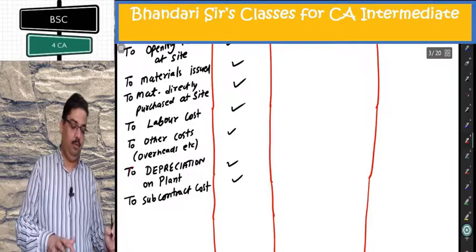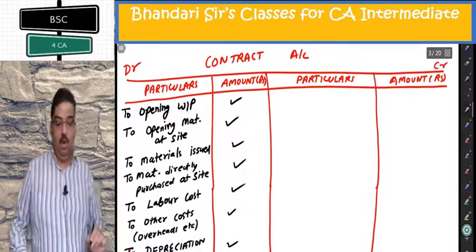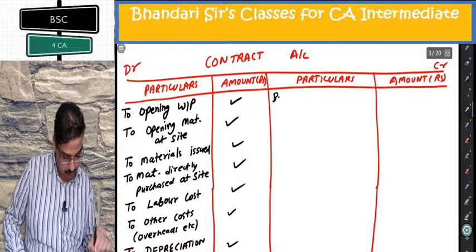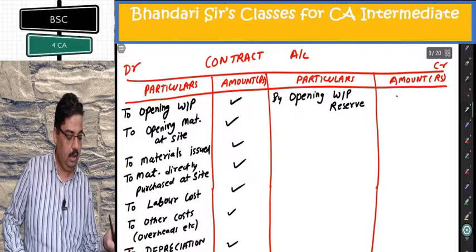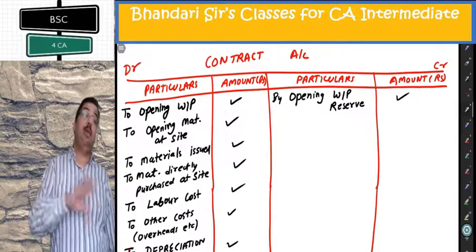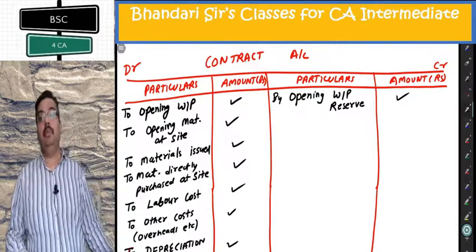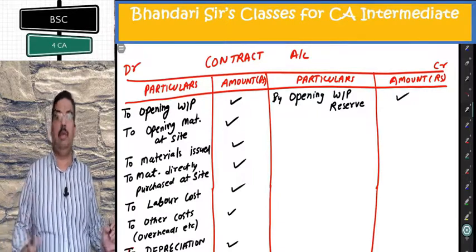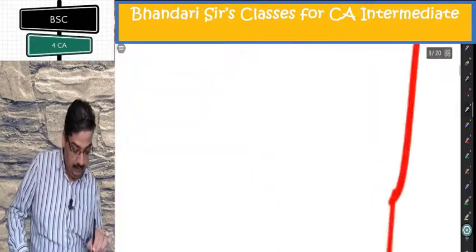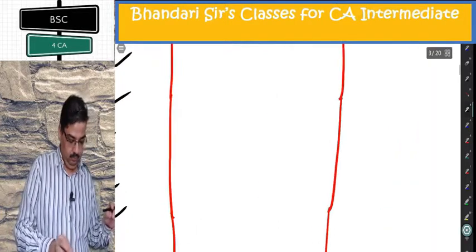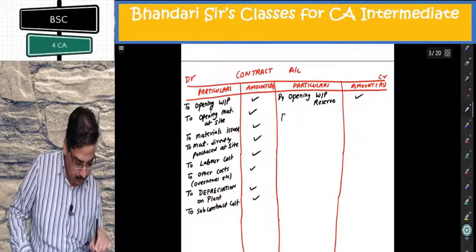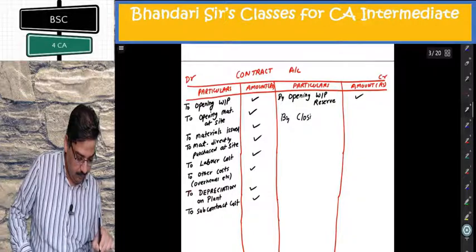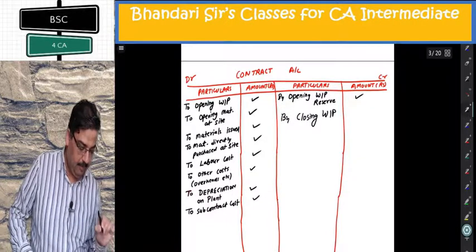Very, very important to follow. On credit side, by opening WIP reserve, if any. I'll explain what is WIP reserve once this contract account is complete. So you'll get to know from closing. Easily you'll be able to understand. Very important, the major revenue here, by closing WIP.